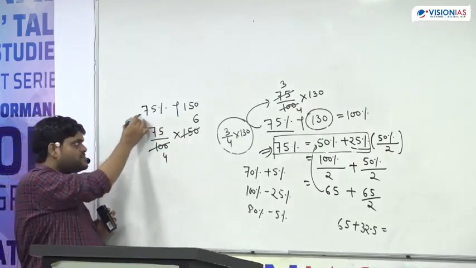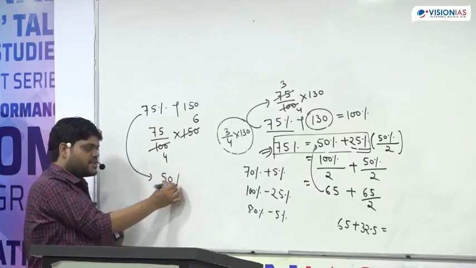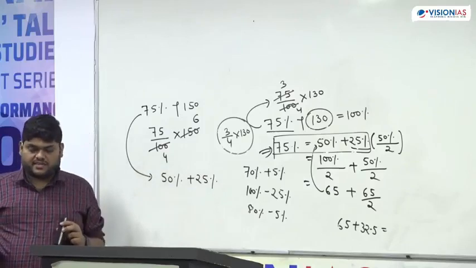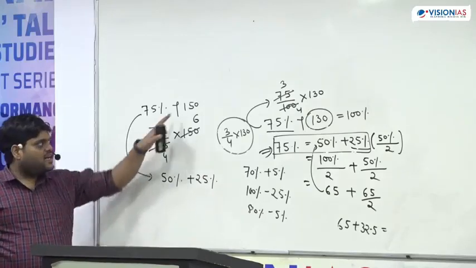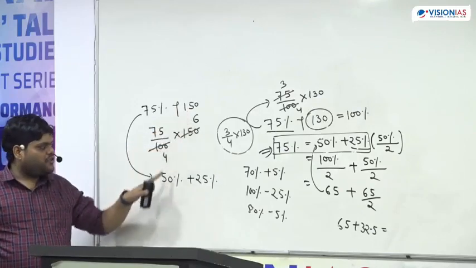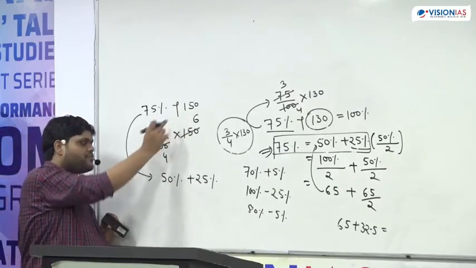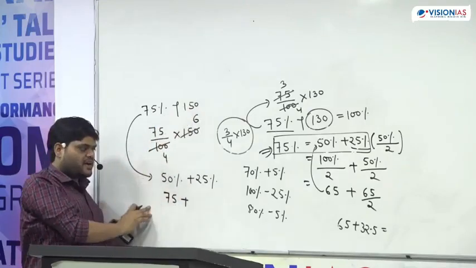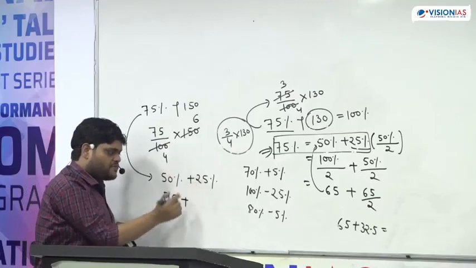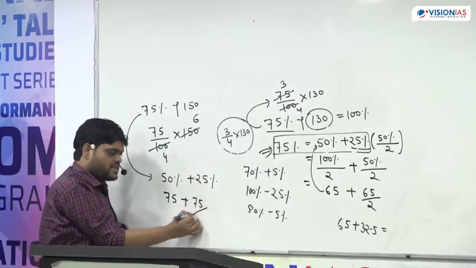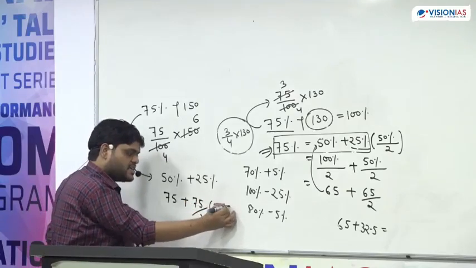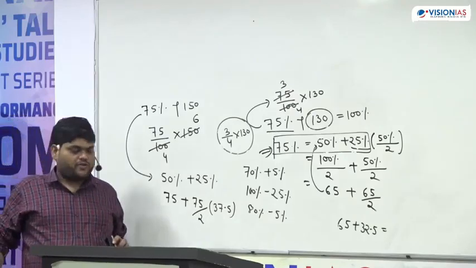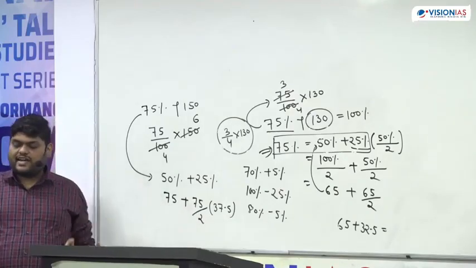Another way is, 75% is 50% plus 25%. What is 50%? This is 100%, so half of this becomes 50%. What is half of this? Half of this is 75. And half of this becomes 25. What is half of this? 75 upon 2, that means 37.5. You add these two values and you will get your answer.